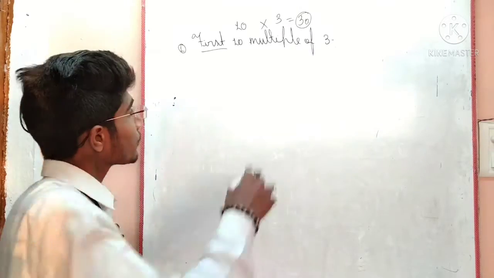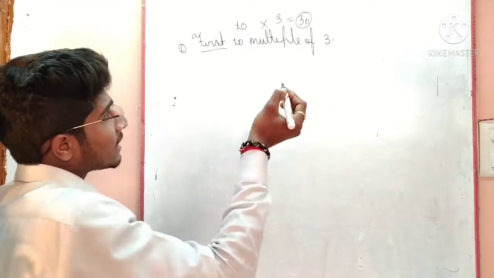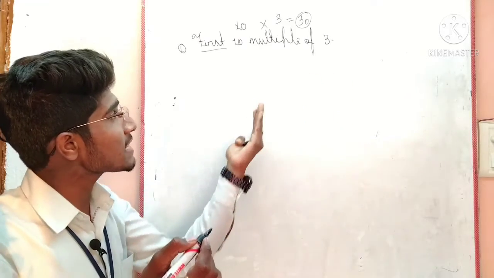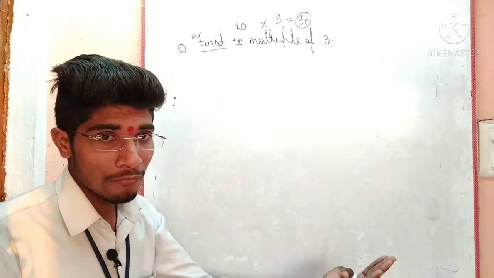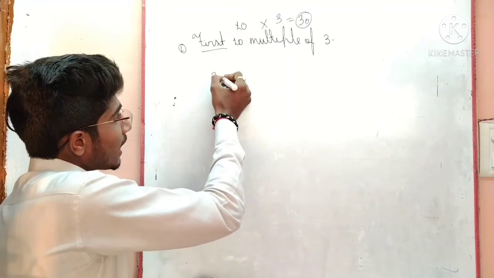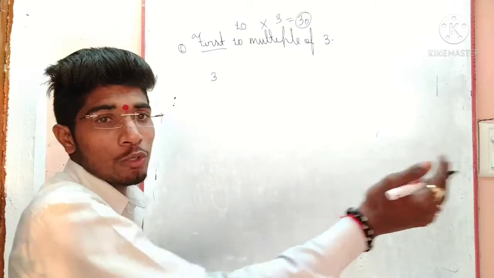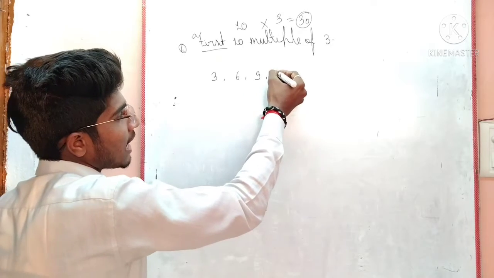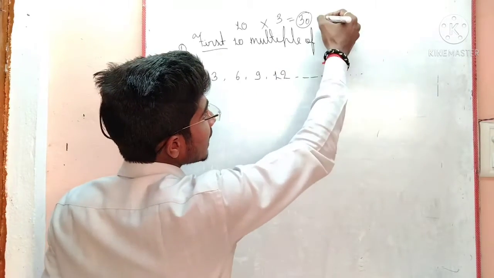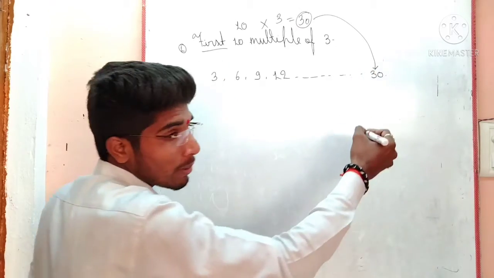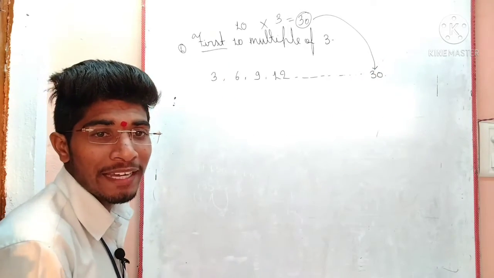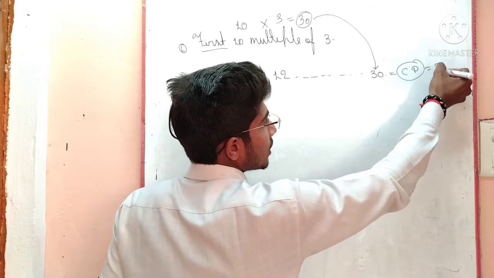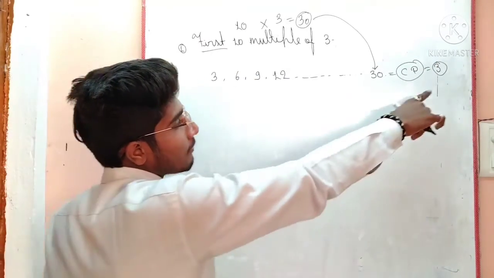How can we find the values in the series? How can we find the first 10 multiples of 3? My dear lovely child, it is saying the first multiples of 3. For example, 3 will come first and the difference is 3. After 3, adding the difference 3 gives 6, then 9, then 12, and so on, the last is equal to 30. Understand? Any problem? According to this, we can find the CD, the common difference of the numbers, which is equal to 3. The common difference of the given question is 3.